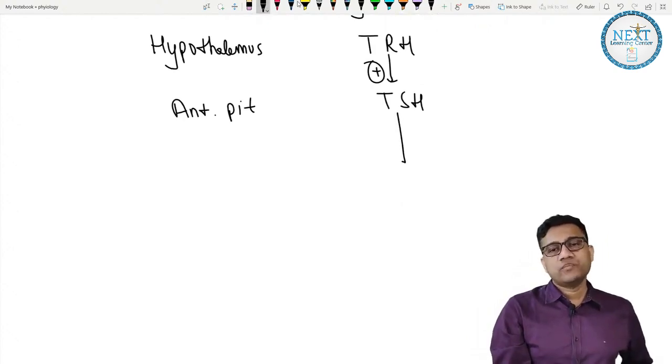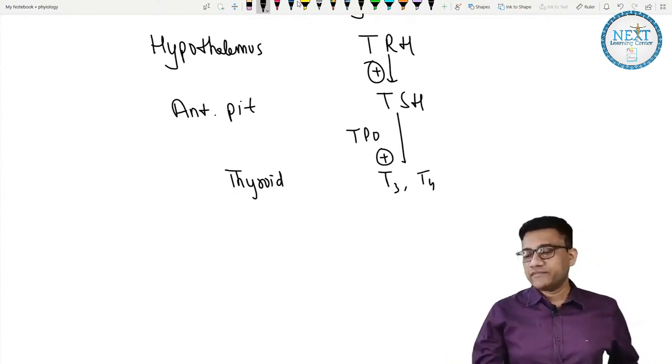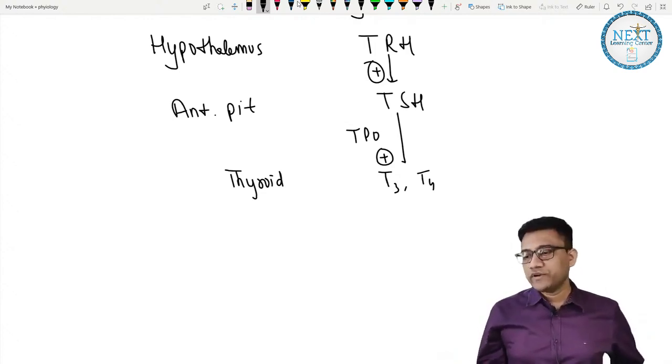TSH will stimulate the thyroid gland to make T3 and T4, basically by TPO. So TSH activates TPO, and the result is the formation of T3 and T4. I hope it's clear.